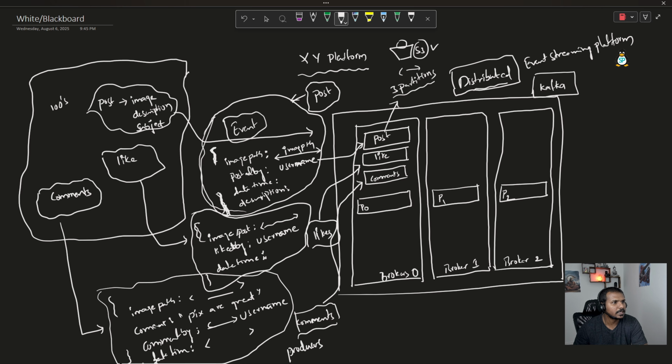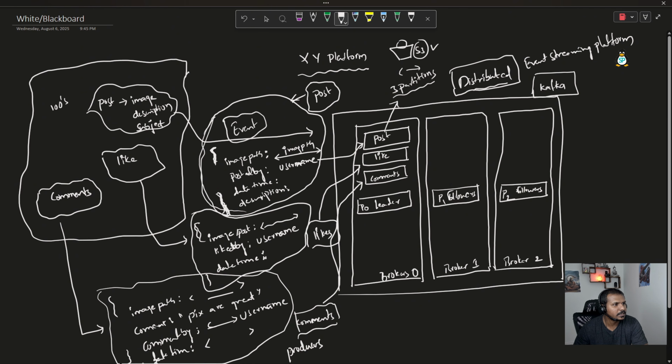So now we understand that for the post topic we have three partitions, P0, P1, and P2. For every partition, we are going to have a leader. Always one partition should be the leader, and if we have three partitions, the remaining partitions are followers. And this is also a follower. So in this particular scenario, P0 is the leader partition, and P1 and P2 are the follower partitions.